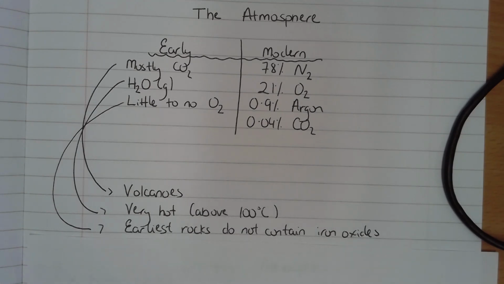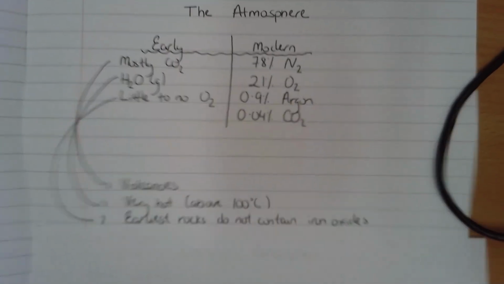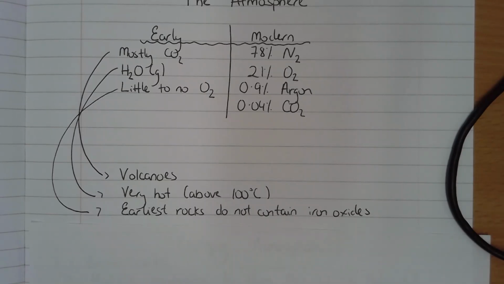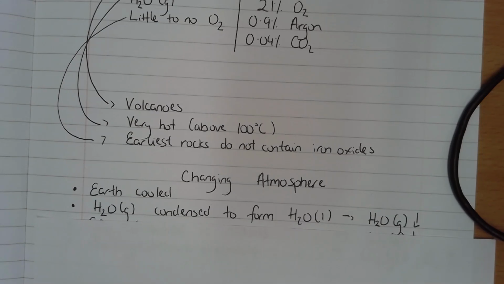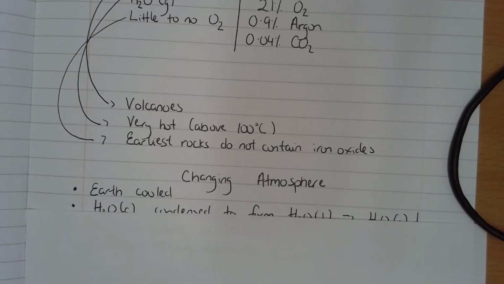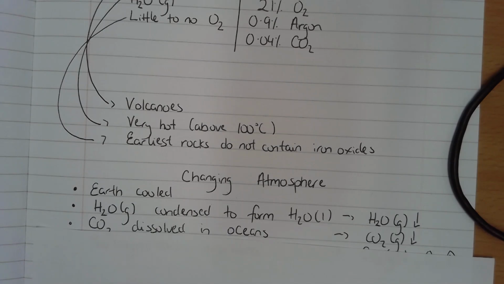How has it changed? How have we gone from mostly CO2 to hardly any CO2? The answer there is that the Earth cools down. All right, so the Earth cools, and when it cools, that water vapor was able to condense. So if you've got steam or water in the gaseous form, as soon as you cool it, it will condense and it will form liquid water. In other words, it rained. All right, and it rained a lot. And when it rained, you were able to form oceans and seas and rivers.